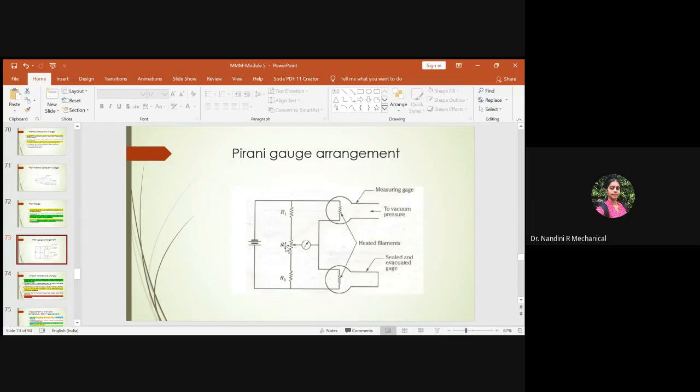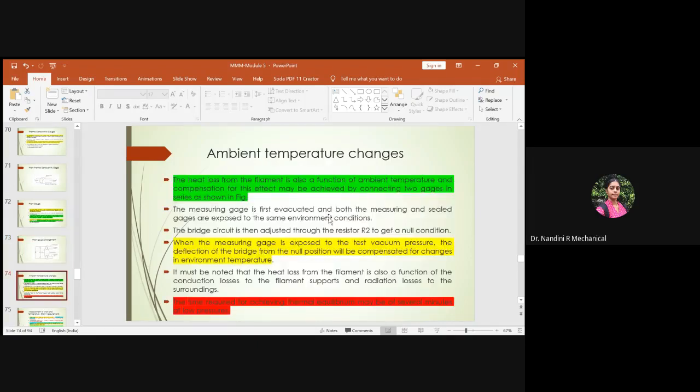If it is balanced, it has to show a value of 0. The null condition has to be shown with respect to the two gauges, in which one is sealed and the other is open for variation in pressure. So you adjust R2 until you get the null condition.